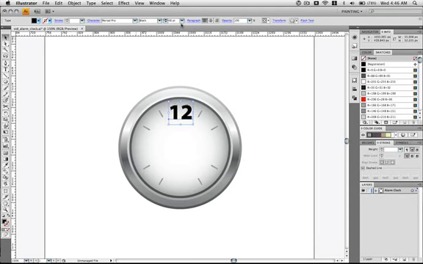I've got it set to 48. That's probably too big. Let's try 40 point. I'll go with 40 point. And what we're doing is just putting the 12, 3, 6, and 9 numbers on our clock.